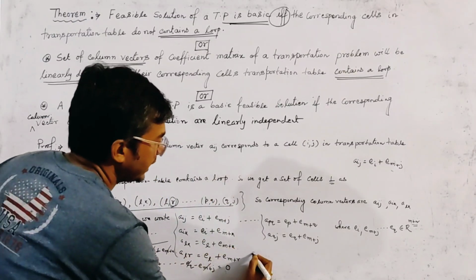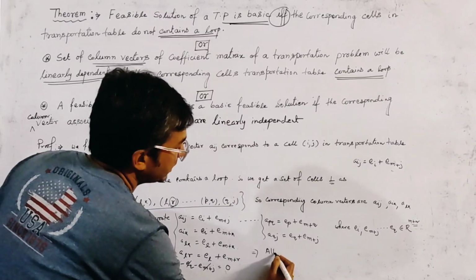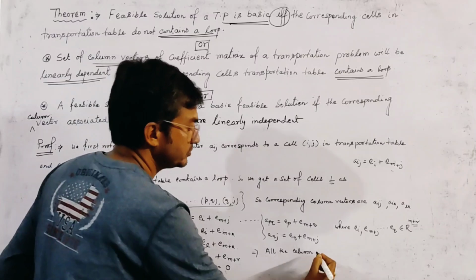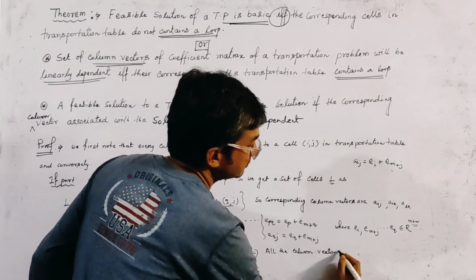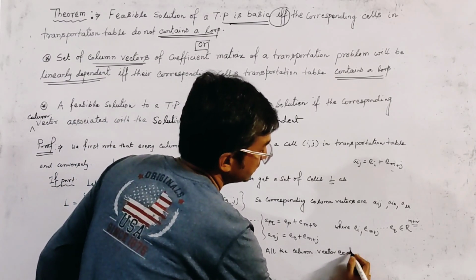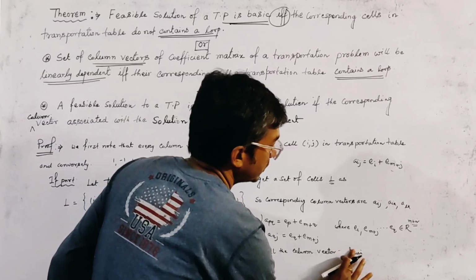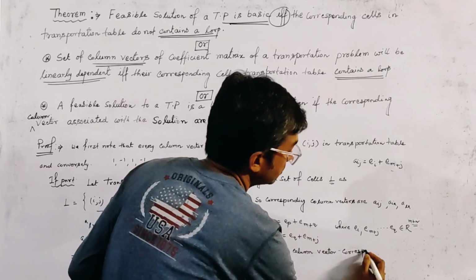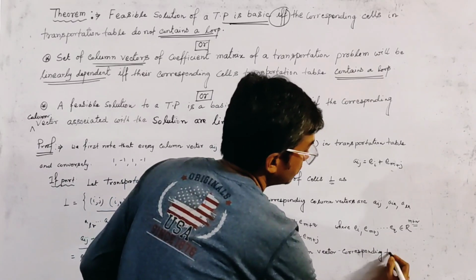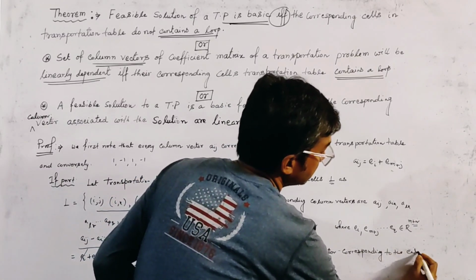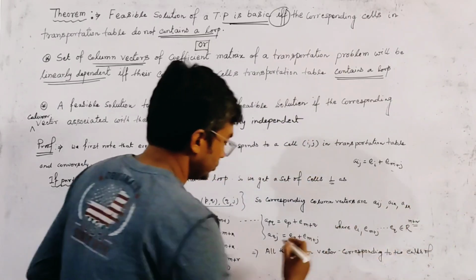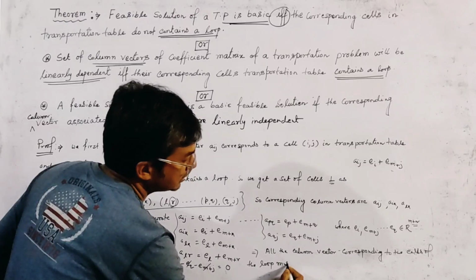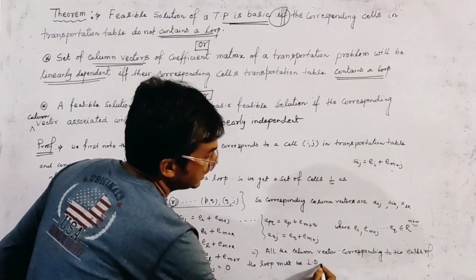So all the column vectors corresponding to the cells of the loop must be linearly dependent.